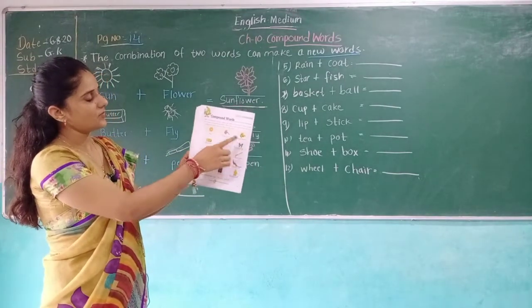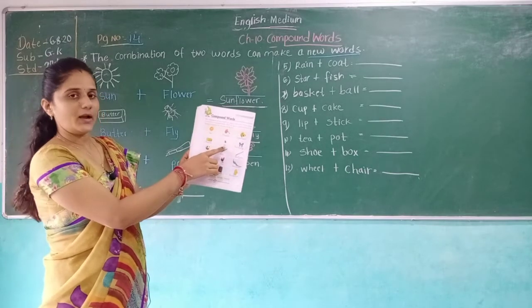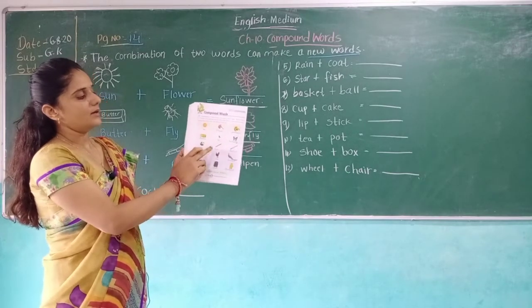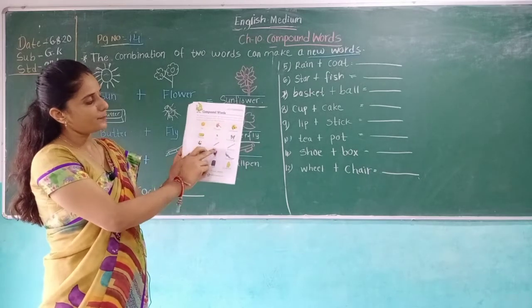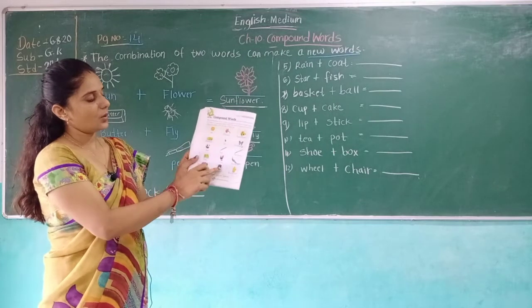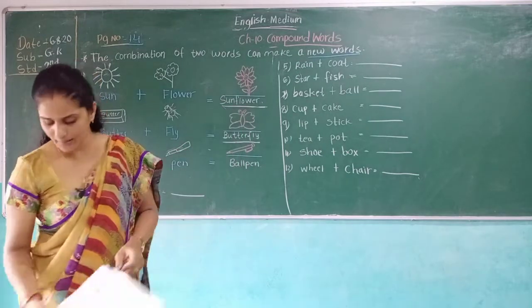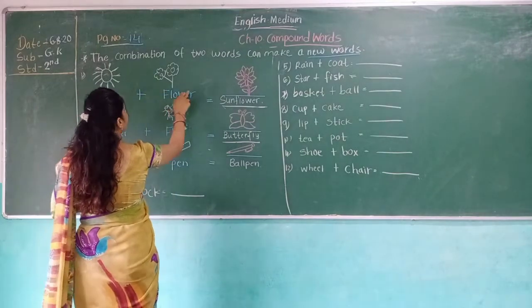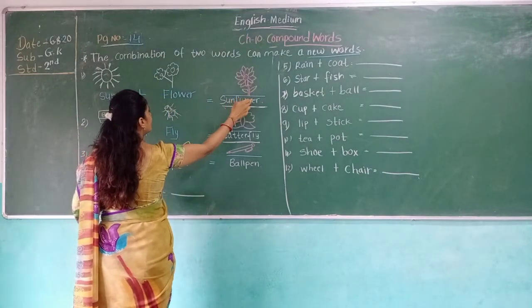Sunflower, butterfly, ball pen, peacock, raincoat. Here are some new words. Joining two words makes a new word.